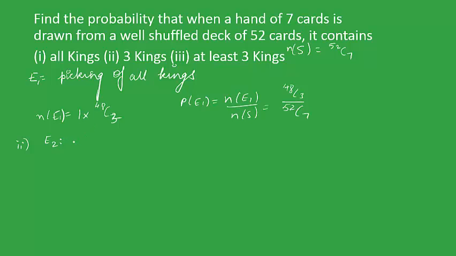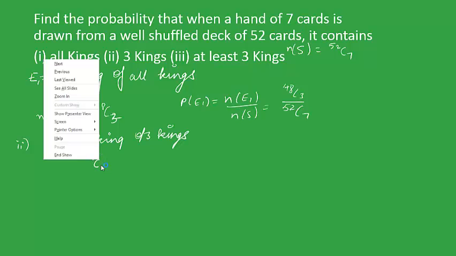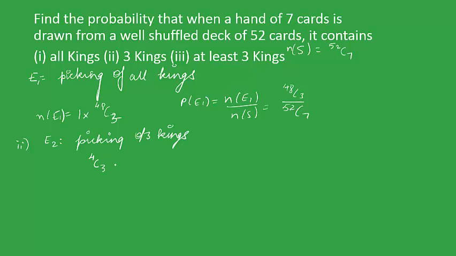Now moving on to the second part, let's define the event here also. The event is the picking of 3 kings. To choose 3 kings from the 4 kings we have, we can do so in 4C3 ways, and we can choose the remaining 4 cards from 48 cards only, because we can't choose the fourth king, as we have to choose 3 kings only here.